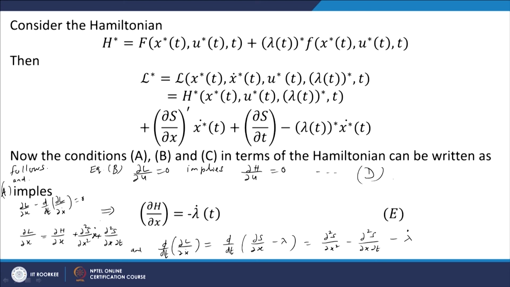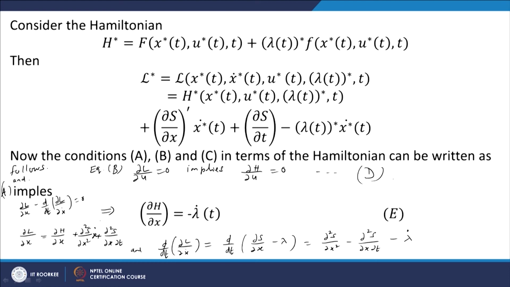Now the second term is d by dt of del L by del x dot. If you substitute here, del L by del x dot gives del s by del x and a minus lambda term.